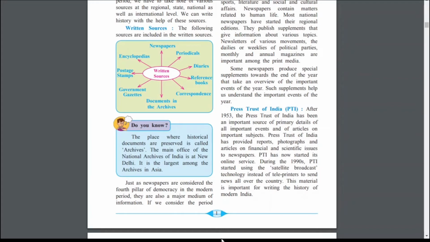PTI has now started its online service. During the 1990s, PTI started using satellite broadcast technology instead of teleprinters to send news all over the country. So they are giving information to others. In the beginning, through teleprinters, like fax information we were sending, but nowadays we are using satellite broadcast, and through this we are getting information.